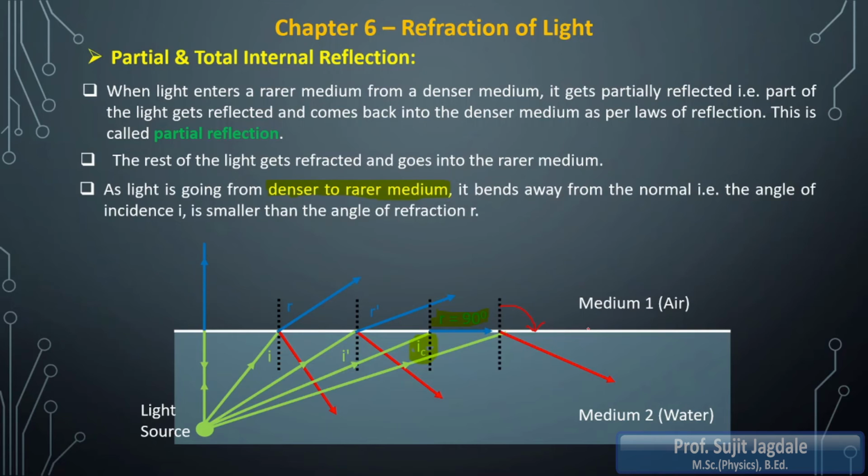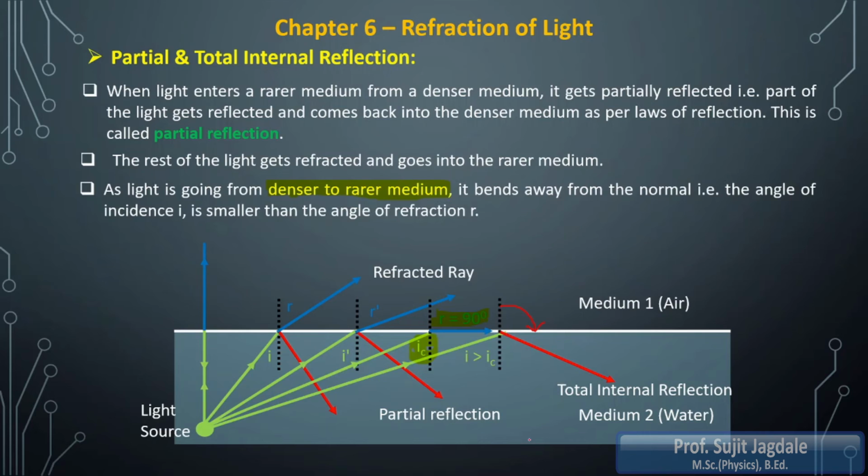That means now I am not getting partial reflection. Here I am getting complete reflection inside the denser medium. This concept is referred to as total internal reflection, and it is obtained only for i greater than iC. So here I have shown the names.